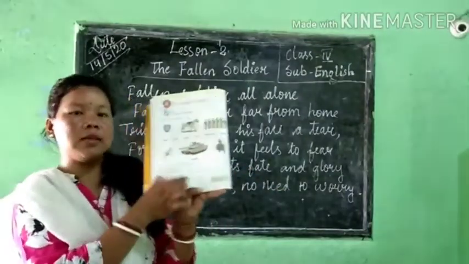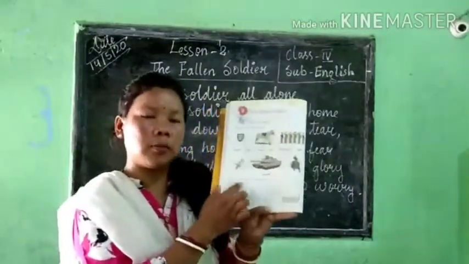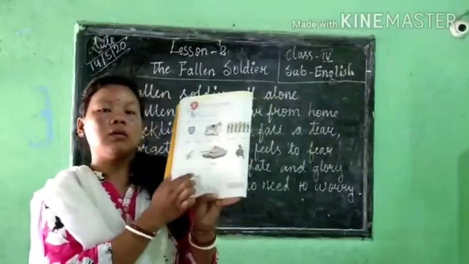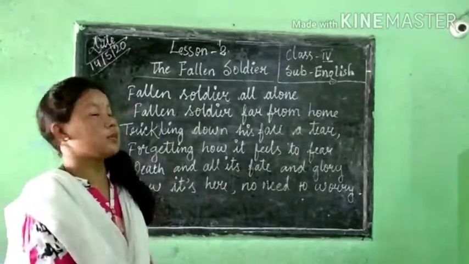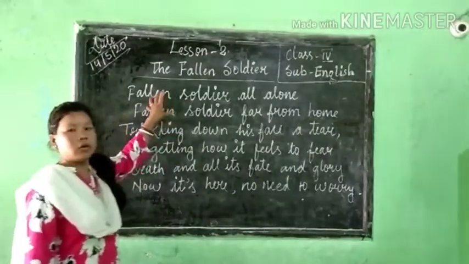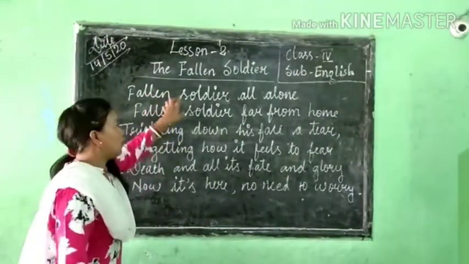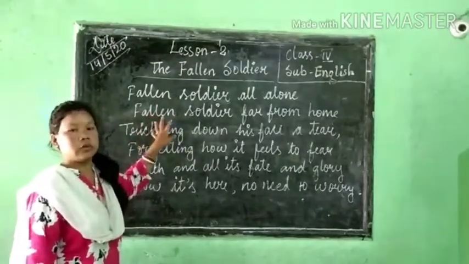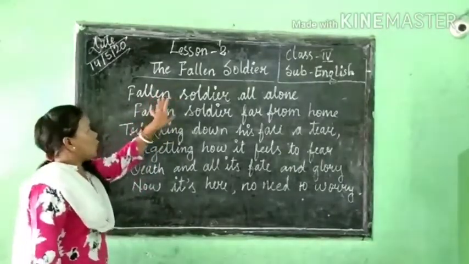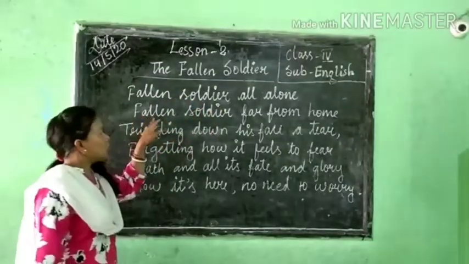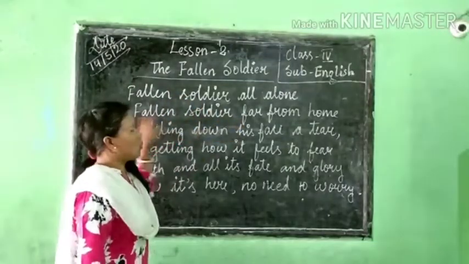This poem is about the fallen soldier. Now the first stanza I have written on the blackboard. So you look at the blackboard and I will read for you. You also read. The fallen soldier all alone, fallen soldier far from home.